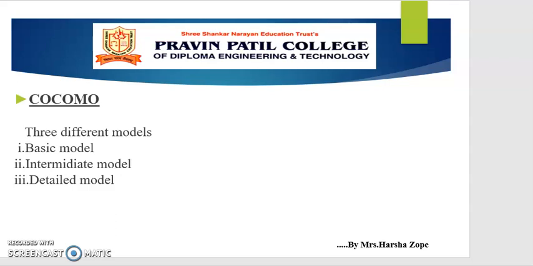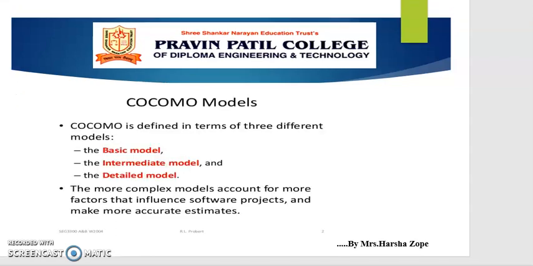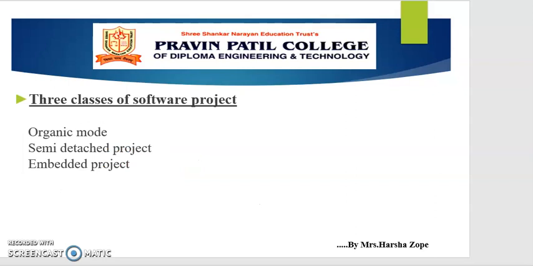COCOMO has 3 different models that reflect the complexity. First is the basic model, then the intermediate model, and the detailed model. Similarly, there are classes of software project. First is organic mode, then semi-detached project, and embedded project. First see organic mode. In this mode, relatively small, simple software projects with a small team are handled. Such a team should have good application experience with less rigid requirements.